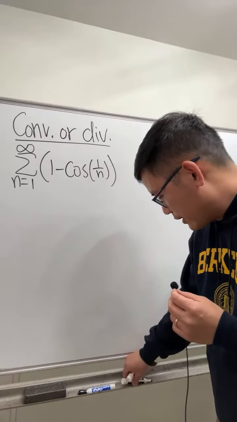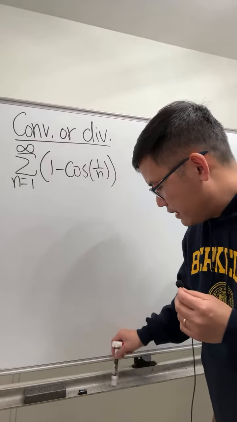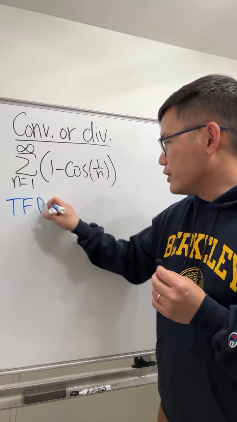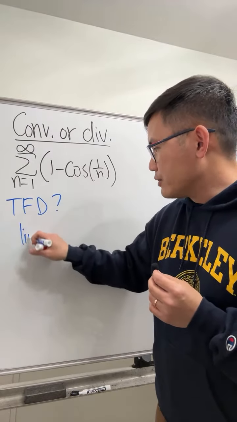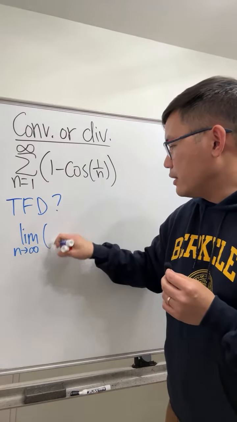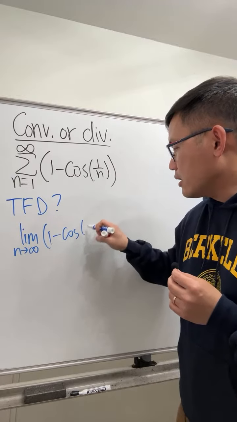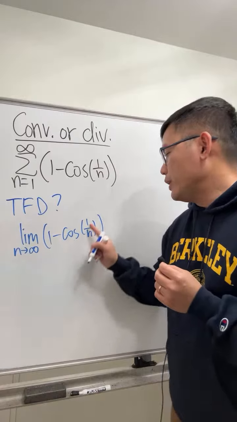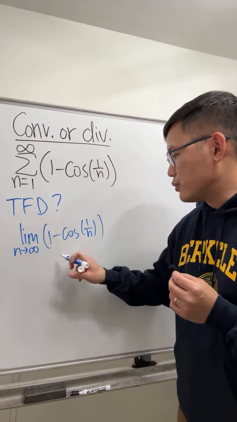TFD, so let's go ahead and try that first. TFD means that we are trying to do the test for divergence. So we will have to check the limit as n goes to infinity of this expression, 1 minus cosine of 1 over n. But if n goes to infinity, we have 1 over infinity, which is 0, right?